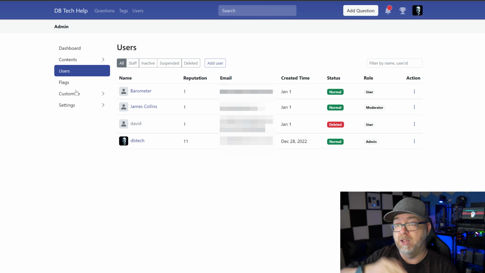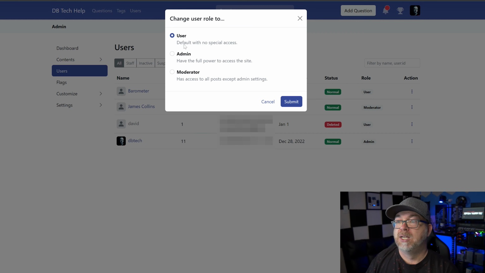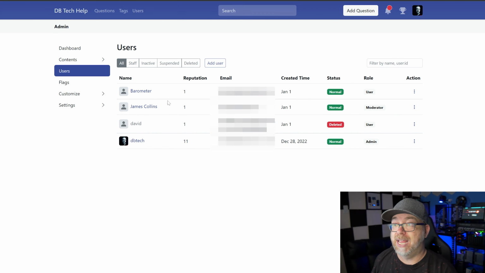I'm going to blur their email addresses, but here's where we've got users, their username, their reputation, their email, their created time, their status, their role. And of course, under actions, we can set a new password, change their status, or change their role. Let's come over here and change the role. You can do user, admin, or moderator. Be careful with those. Don't give the wrong people admin access, because then they can come in and destroy your instance. Pretty common thought process there, but I just want it to be said out loud. So I'm not going to change anything there, but you absolutely can.